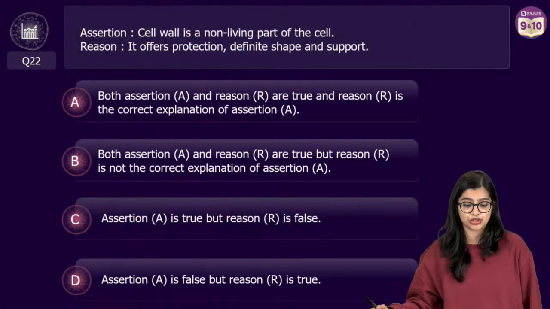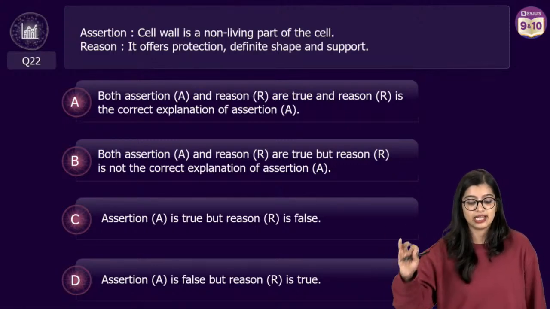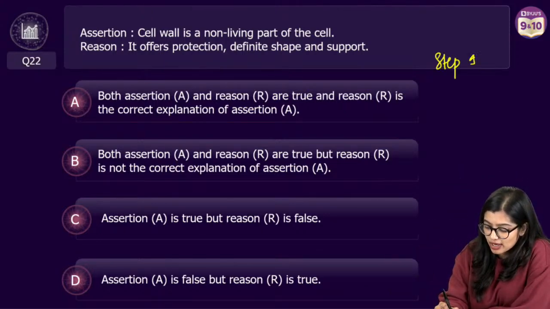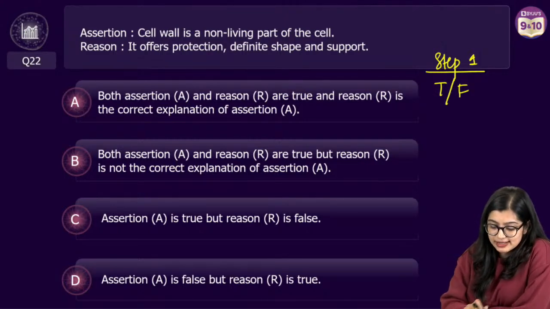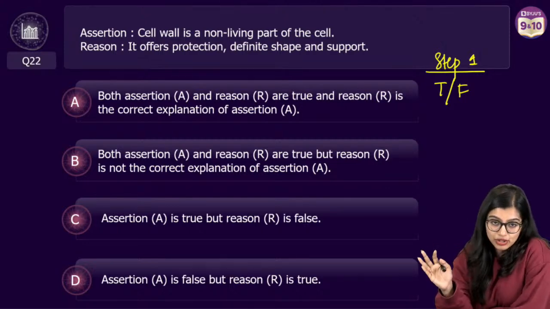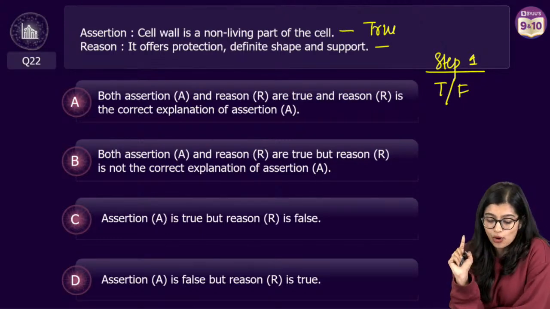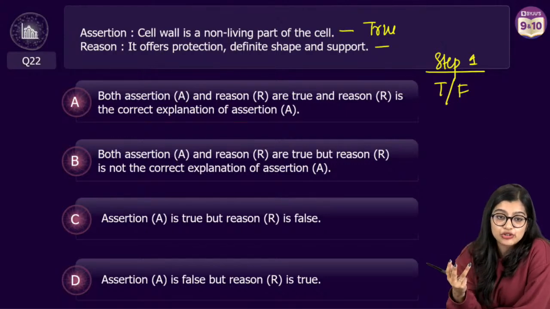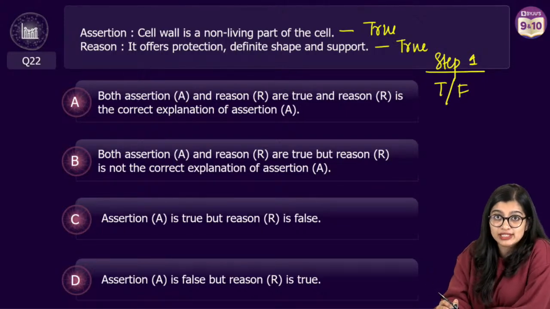Now let's move on to question number 2. Assertion statement says that cell wall is the non-living part of the cell. Reason being it offers protection, definite shape and support, right? So everybody, step number 1. What is step number 1? Identify if statements are true or false. Statement 1 says that it is the non-living part of the cell. We know that this statement is true. Reason statement: it offers protection, definite shape and support. Very quickly everybody, is this statement true or false? The statement is true. It provides a definite shape, it provides rigidity.